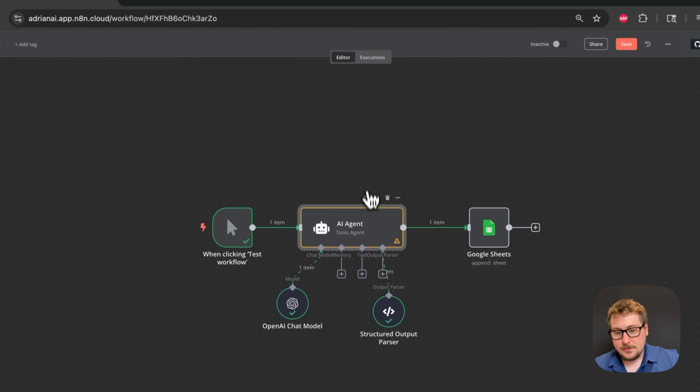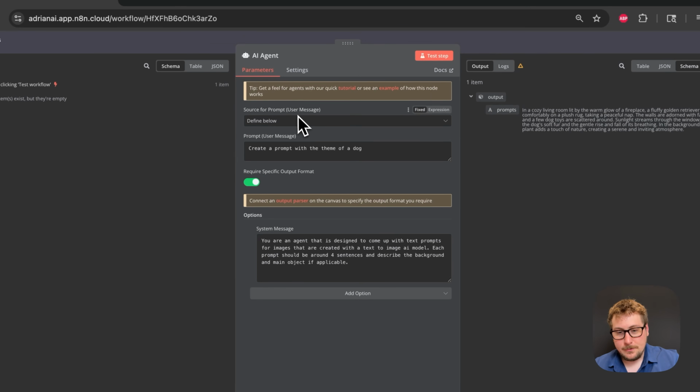Okay, so I set this up and I'll show you how to do it. I'm going to open this right now. You can see the first thing this AI agent is saying is it wants a source for a prompt, and we're just going to say define below, which means it's going to use this thing right here. And the prompt is just going to say create a prompt with the theme of a dog. So that's the goal of this AI. And then we're also going to turn on require specific output format, and I'll show you that in a second. And then the last thing we're going to need to do is enable the system message, which will be around here.